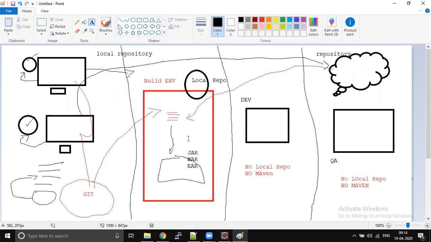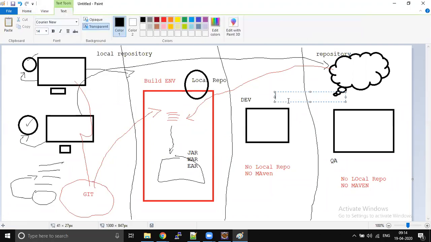That's it. So your dev environment is a plain environment. There we will install the JVM. We don't even install the complete JDK, only the JRE, because we don't need to compile Java files, right? We just need to run the Java files. So to run the Java files, JRE is enough. And if you are using any server like Tomcat, WebLogic, WebSphere, that particular server will be installed. And your war file, jar file, or EAR file will be deployed into that server, and automatically your application will come up.